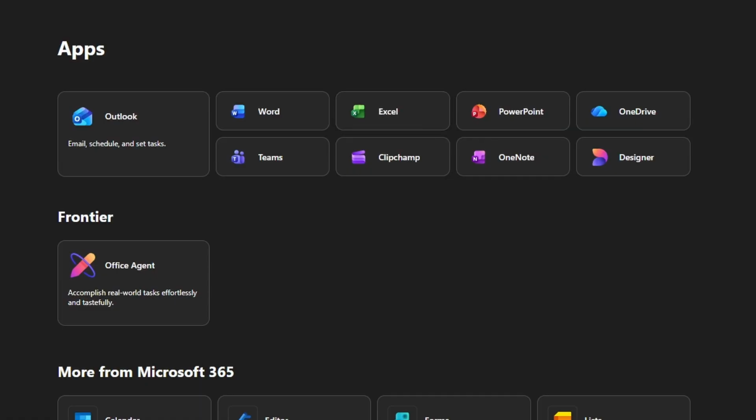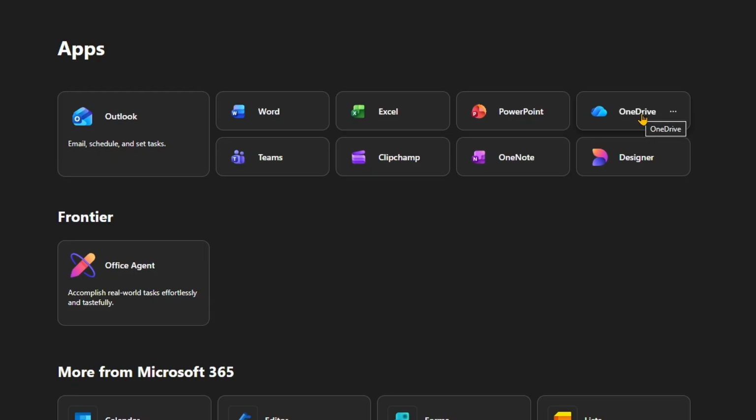Excel is used for spreadsheets, budgets, lists, tracking expenses, organizing numbers. But just keep in mind, if numbers intimidate you, don't worry about it. Excel's powerful, and it can be learned step by step. Excel's great. PowerPoint is used for presentations, slideshows for school, work, whatever group you may be a part of. And then there's OneDrive. Now, this is important.